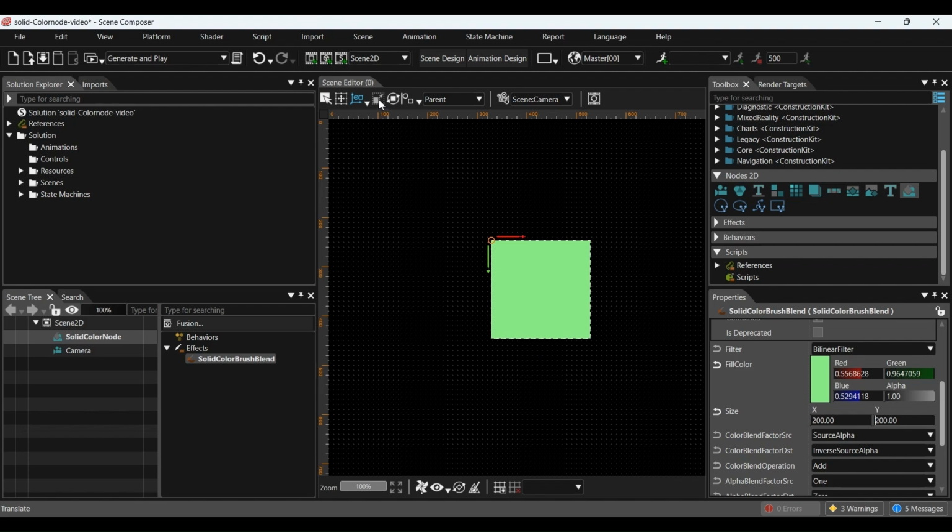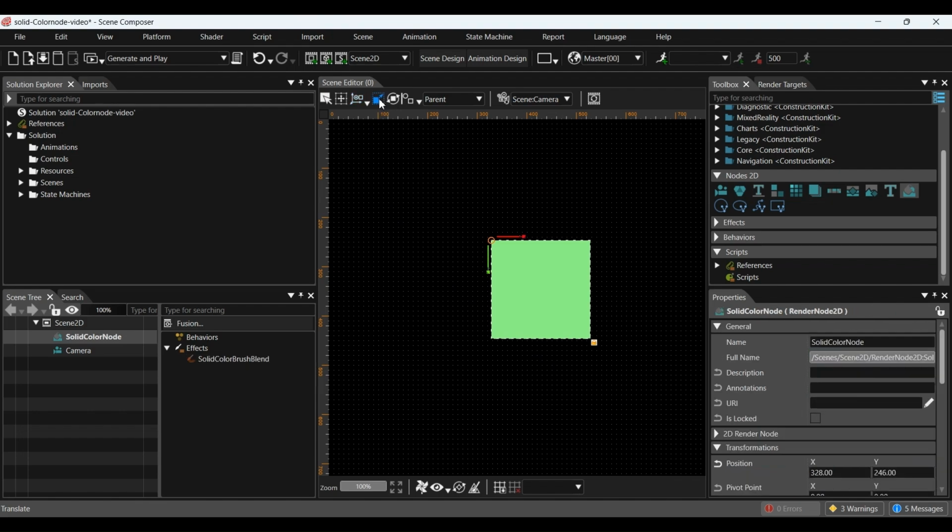We can also use the Scale button if you want to resize only the rectangle without affecting the object area.